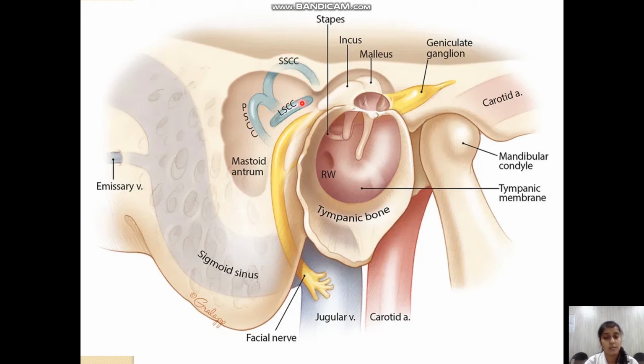So we can see that the lateral semicircular canal is pointing laterally and it is very near to the facial nerve and to the mastoid air cell system. So whenever the disease process is reaching the mastoid air cell system, it is very easy for the process to erode the bone over this lateral semicircular canal and cause the labyrinthine fistula. So this anatomy to understand the formation of the labyrinthine fistula is very necessary.